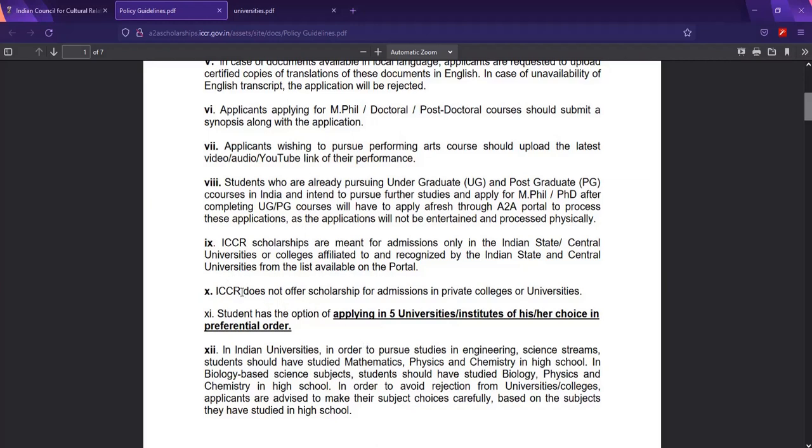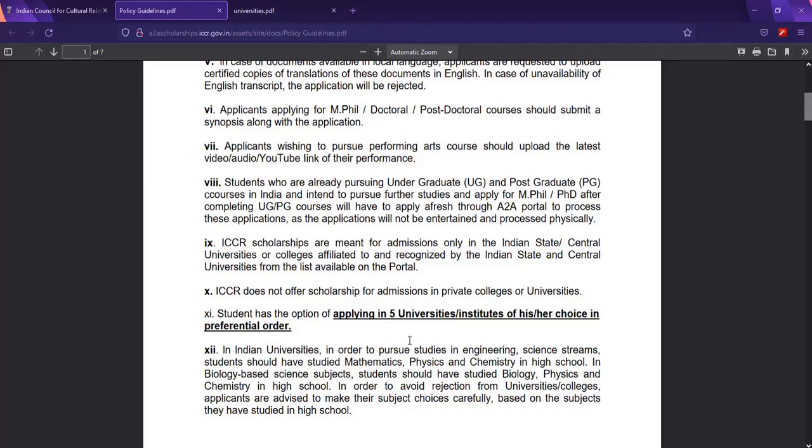And here it says ICCR does not offer scholarship for admission in private colleges or universities. Take note, the universities provided in this link are public or state universities. Public is otherwise central, and you have state universities. So take note: if you apply to a private university, they will not fund it, because it's expensive to pay such tuition fees or educational programs in other countries, especially India.